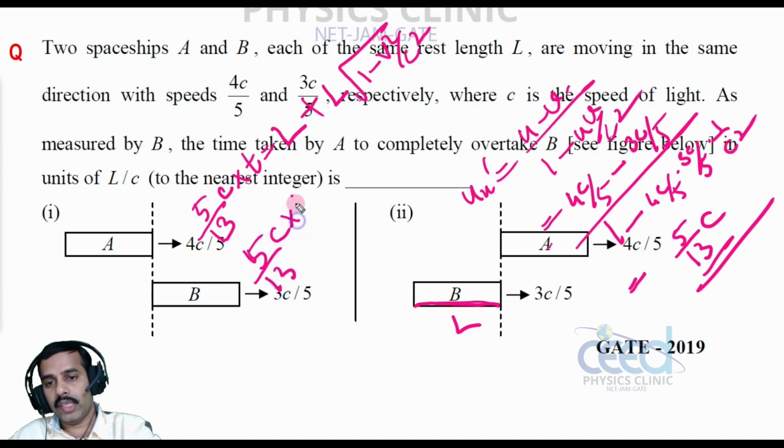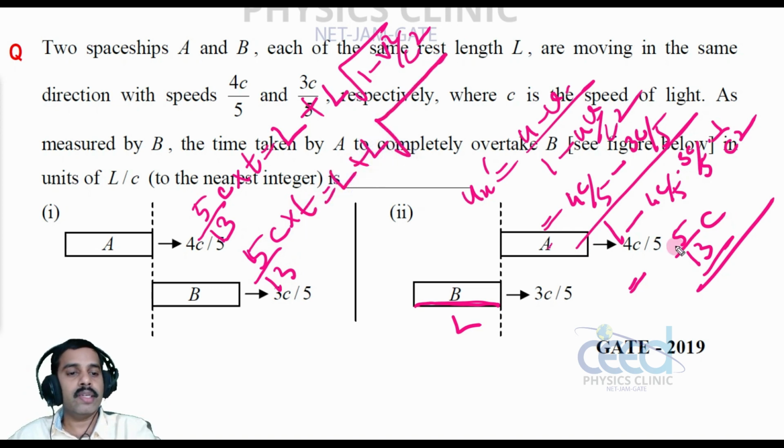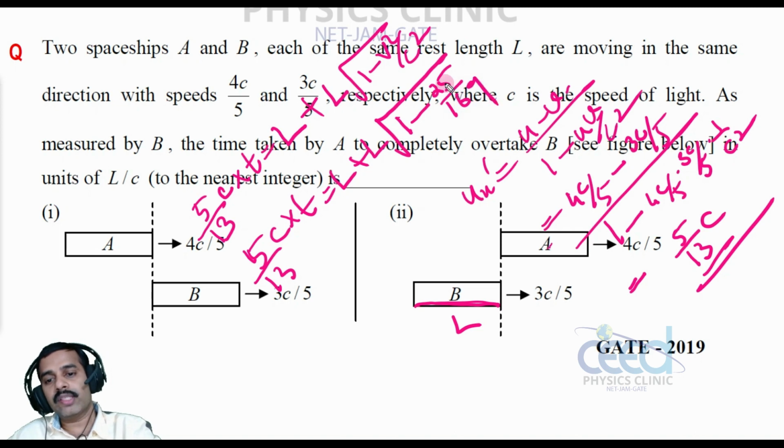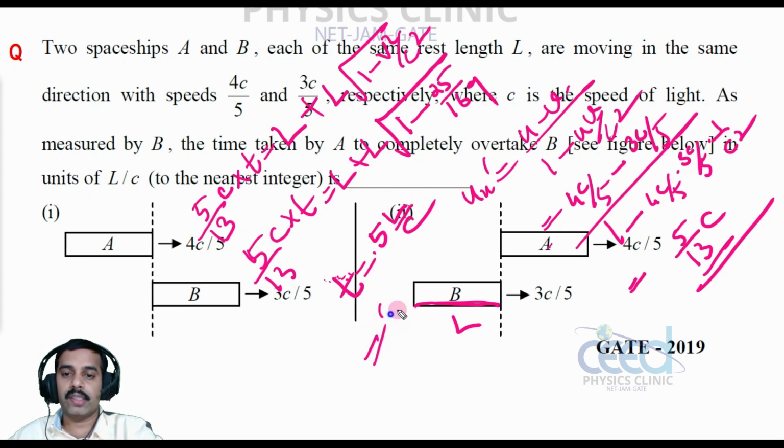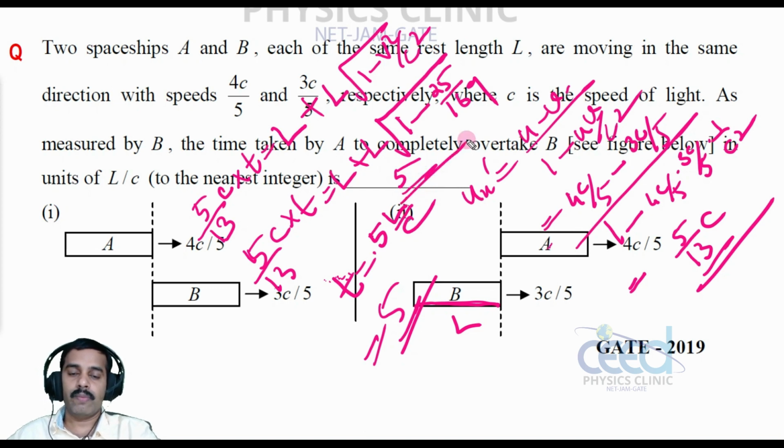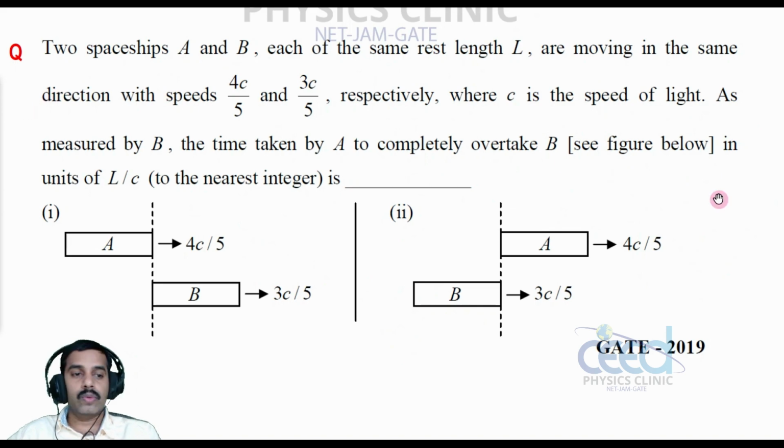So 5 by 13 c into t equals L plus L into, now what is the v? V is the relative velocity between these two, that is 25 by 169. Now you can simplify this, then you will get t equal to 5 L by c. So what is the time in units of L by c? The answer is 5. Alright. Now let us come to another problem.